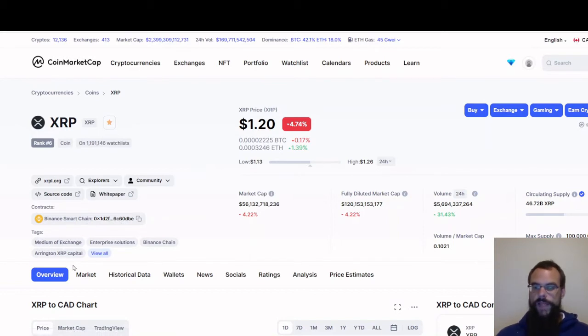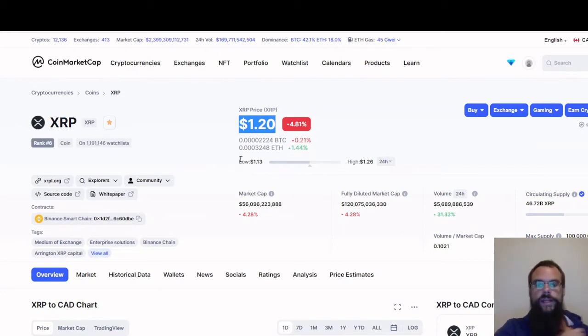Then you got your tags. Certain tags will bring up this coin on Google search. And then here you have the name, you have the price, the current change. So in the last 24 hours, you'll see that right here. And then against BTC, against ETH, so Bitcoin or Ethereum, and the price difference and percentage change between those.